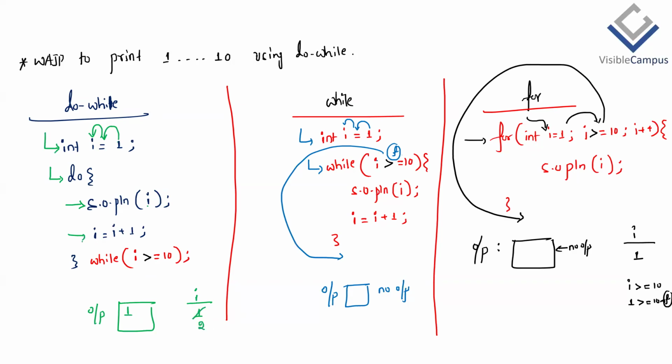i was previously 1. Now i will be updated to 2. Correct? Then JVM comes to the while condition check. Then here, 2 greater than or equal to 10, true or false? False. Then what will happen? JVM comes out of the execution of the do while loop as well. The loop is terminated. Now tell me, by using for loop and while loop, in the same scenario, are we getting at least one output?